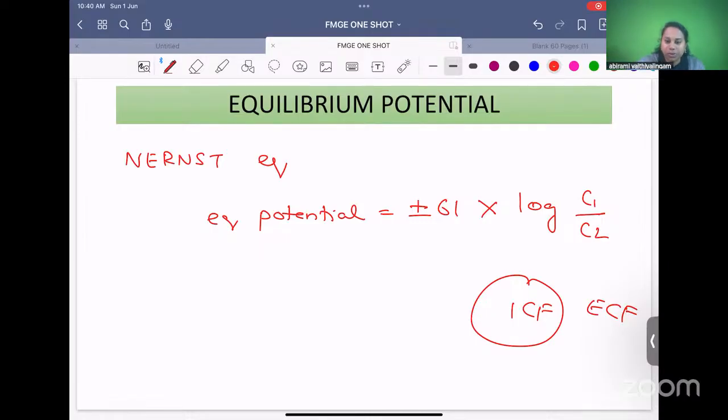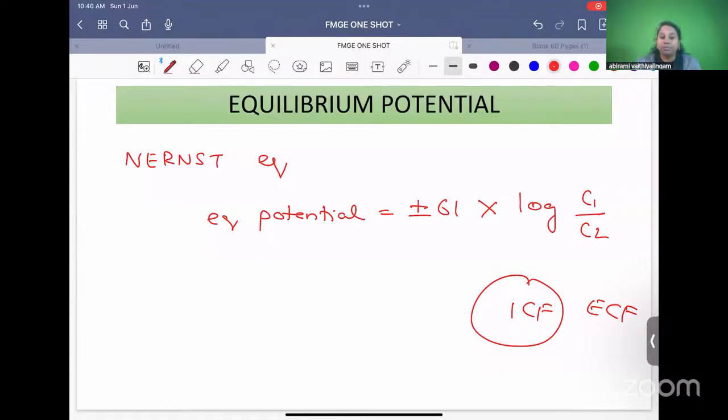According to the Nernst equation, yes, there is a question there. Oh, just a minute, Siddhi. I'm just trying to open that. Yes. See, there's a good question.